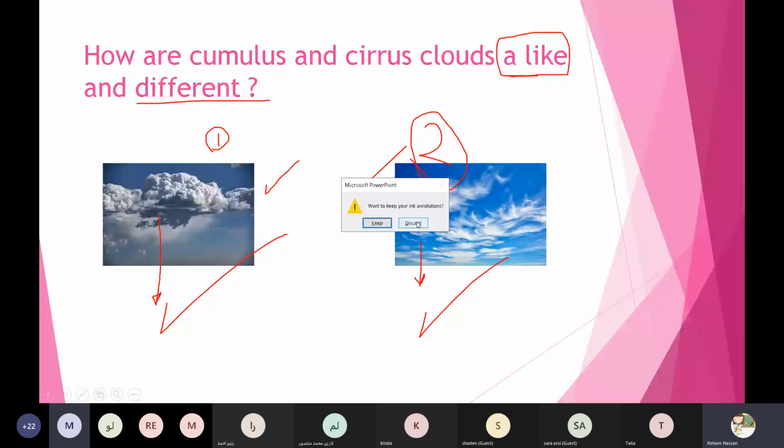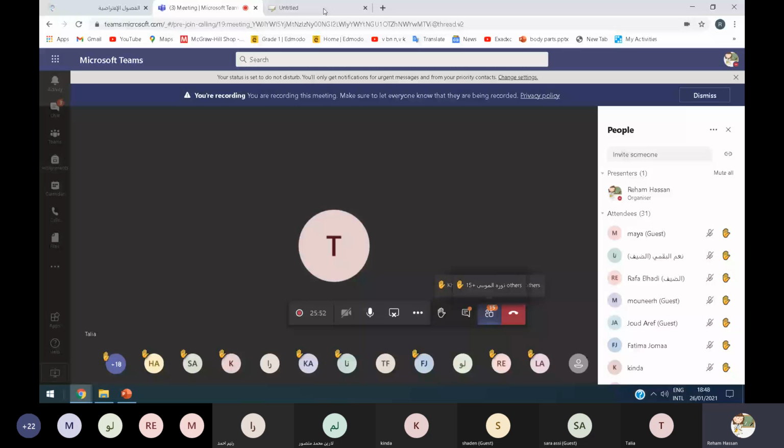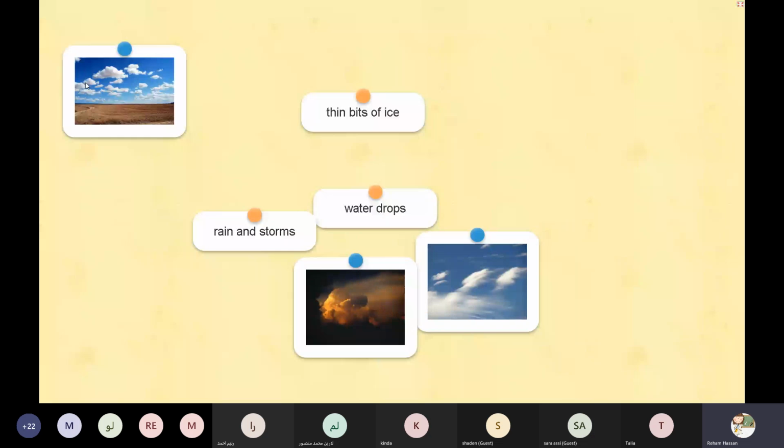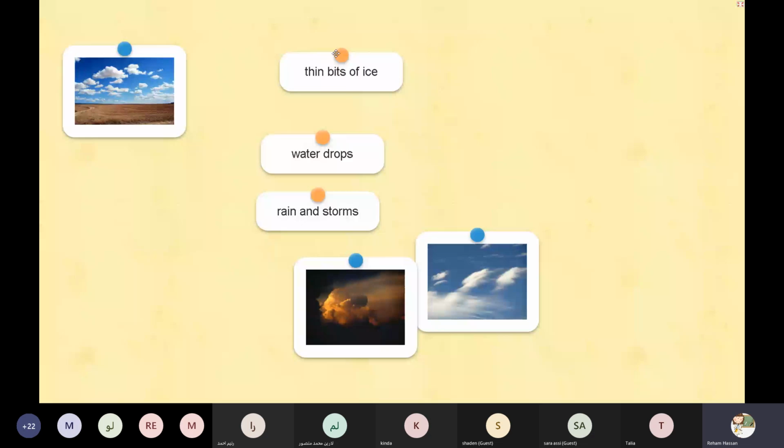Okay, look here. Now let's play. Okay, where are you, Noura Musa? Yes, teacher. Look here, Noura. Tell me about these clouds. These are made of thin bits of ice or water drops or rain and storms? Yeah, water drops. Yeah, great job.